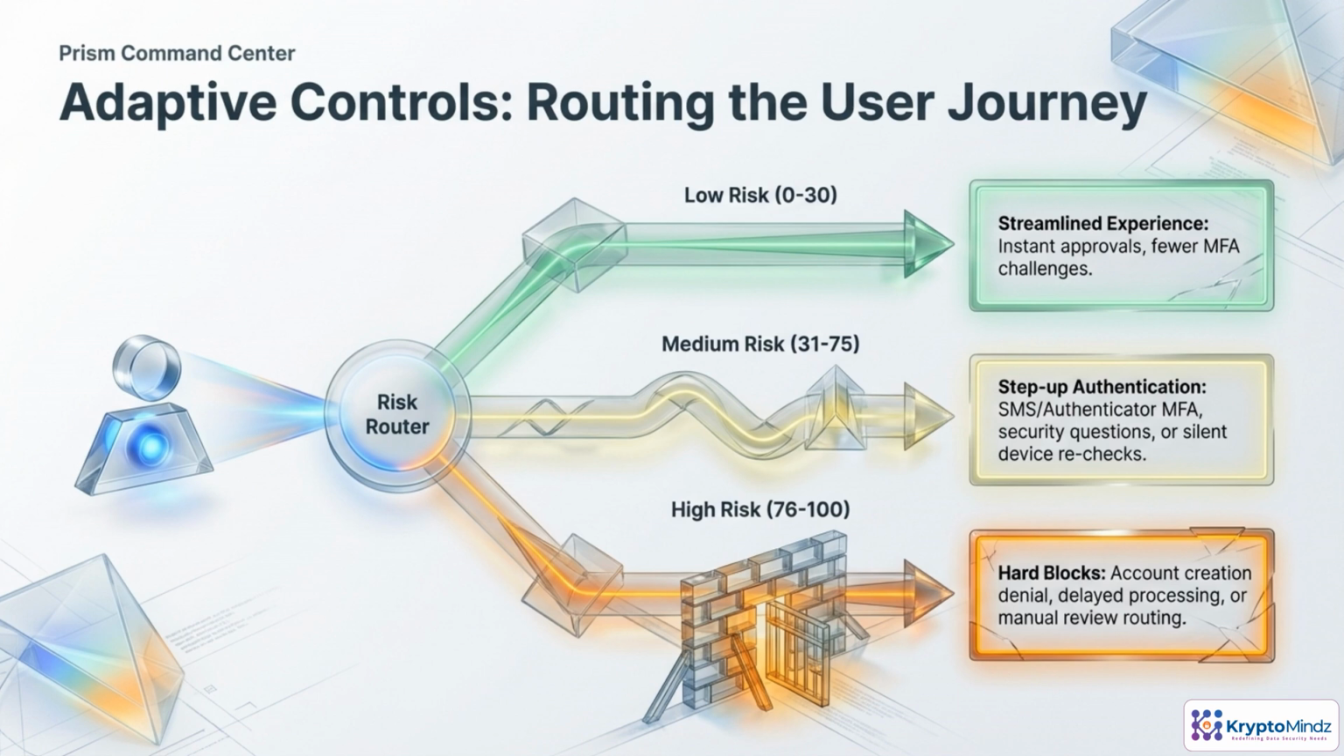Adaptive controls turn static login rules into a real-time decision engine. Each interaction gets a risk score based on signals like device reputation, location, behavior, and history. Low scores get a streamlined experience: quick approvals, minimal friction. Medium risk doesn't mean no. It means prove a bit more through step-up authentication like MFA or extra checks. High scores trigger hard blocks. Account creation is paused, transactions are delayed, or a human reviews the case. The goal is simple: reserve friction for risky moments, while trusted users glide through.